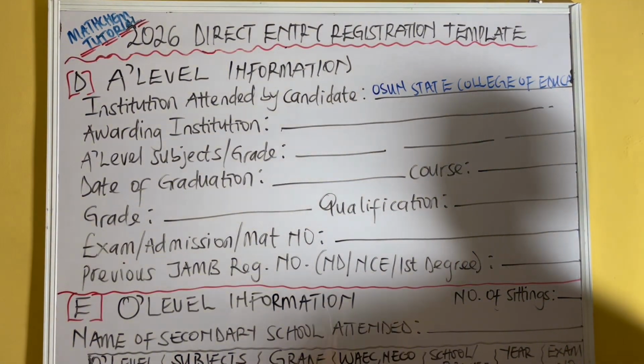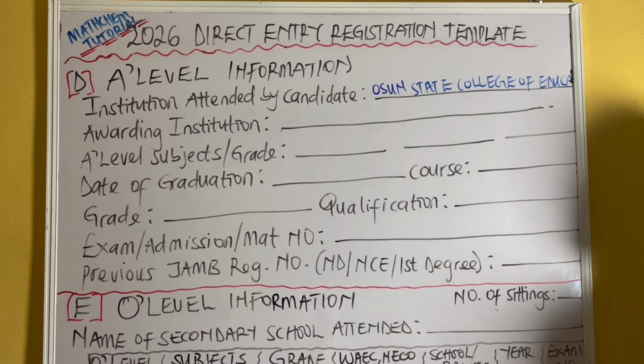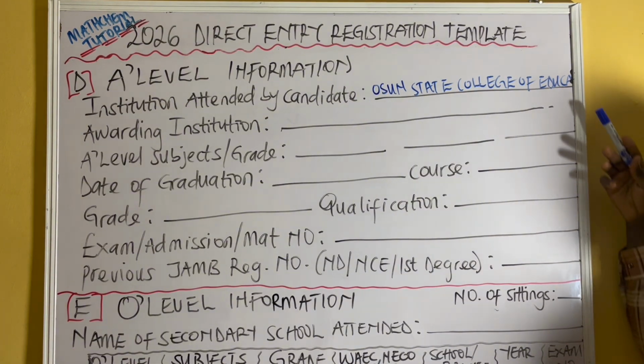So remember that the student must fill this form in capital letters. We have explained that in the part A video. I'm filling this form based on a student who attended an NCE, but I'll also be explaining if you attended ND or A-level alongside. So let's assume that you attended JUPEB, I mean, the program you did for your A-level was JUPEB. So you're going to write the institution where you wrote your JUPEB, the institution that is shown on your JUPEB result or your ND result. Any school shown on that result, that is the school you are going to write there.